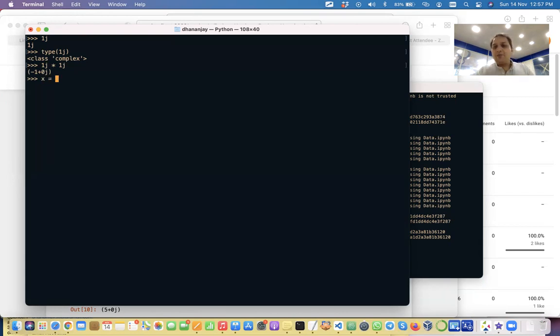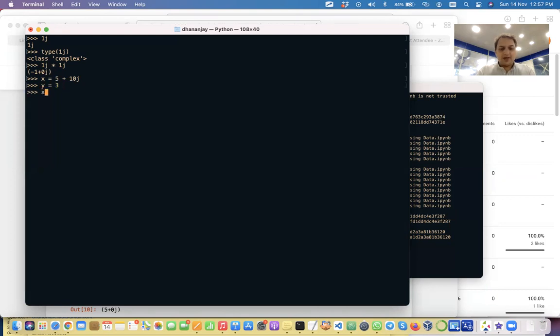Since complex numbers are numbers, you can actually do any number operation with them. But you will have to deal with the real part and the imaginary part according to the rules of mathematics. So let's say x is 5 plus 10j and y is equal to 3.